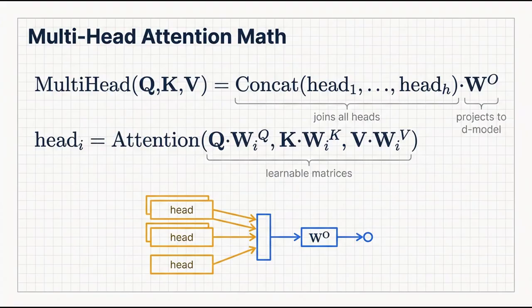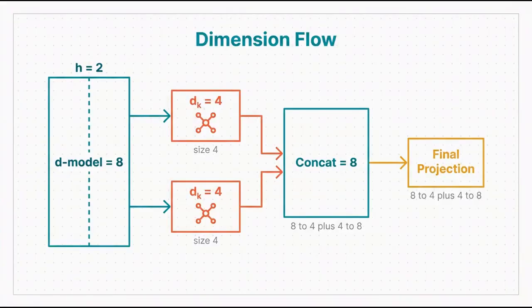Here, W sub i superscript Q, W sub i superscript K, and W sub i superscript V are learnable projection matrices, and W superscript O projects concatenated outputs back to d model dimension. With d model equals 8 and h equals 2, key dimension d sub k equals 4. Input projects into two vectors of size 4. Independent attention outputs concatenate back to size 8 for final projection.